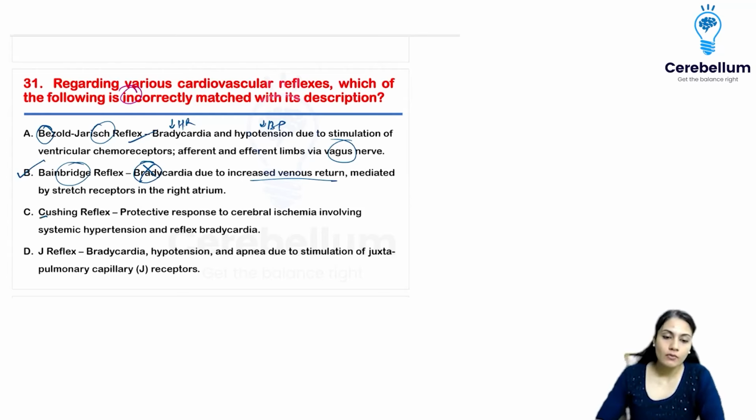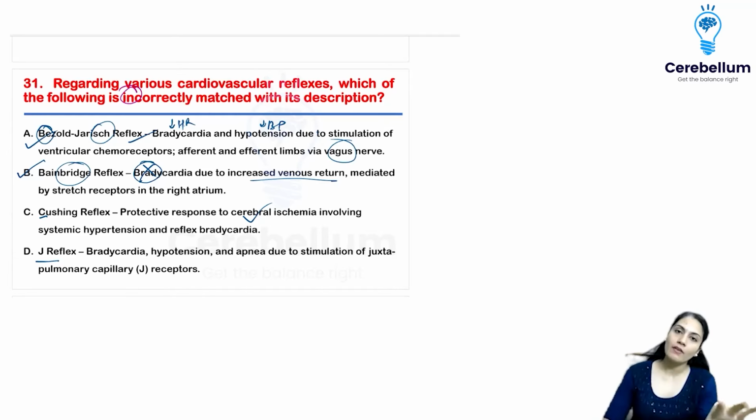Cushing's reflex, because of the increase in the ICT, is going to cause hypoxia to the brain, and because of the cerebral ischemia, it involves hypertension and bradycardia. So heart rate cannot increase, heart rate will be decreased, and the BP will be increased, right? So this is true. J reflex is the twin brother of the Bezold-Jarisch in the respiratory system.